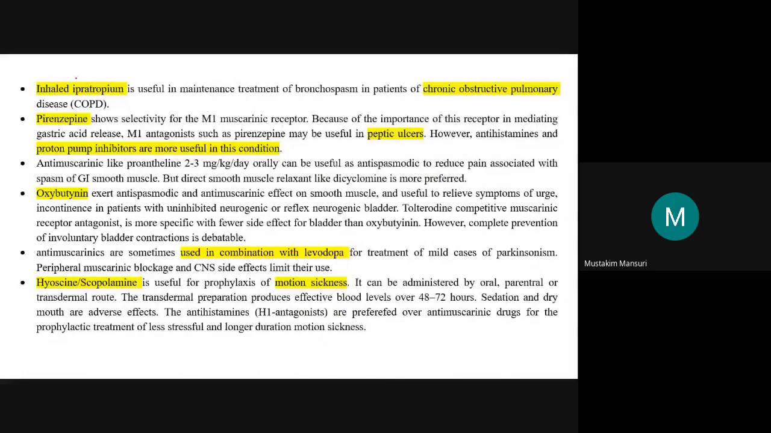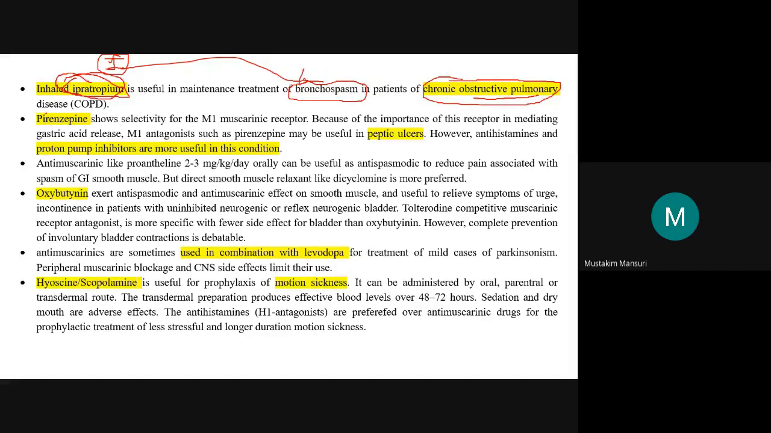Then, as I discussed earlier, ipratropium has selectivity for the bronchial tract. So it is used for the treatment of bronchospasm. Just remember, in general it is inhibitory in nature, so the effect on smooth muscle is bronchodilation. That is why it is used to treat bronchospasm. There is another disease, chronic obstructive pulmonary disease, COPD, which also has obstruction in the pulmonary tract. Ipratropium bromide is used for this purpose.